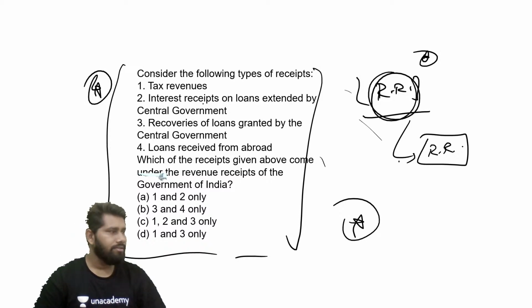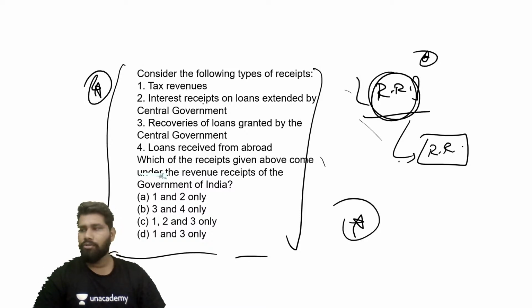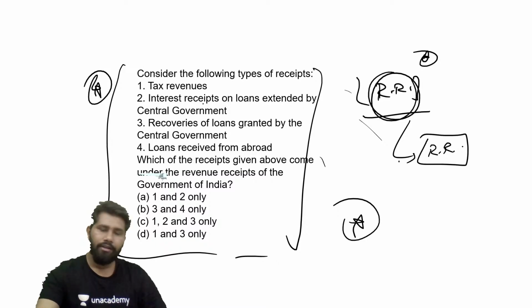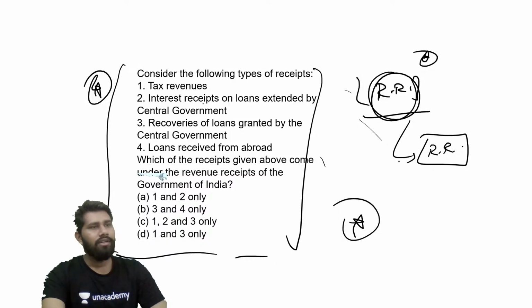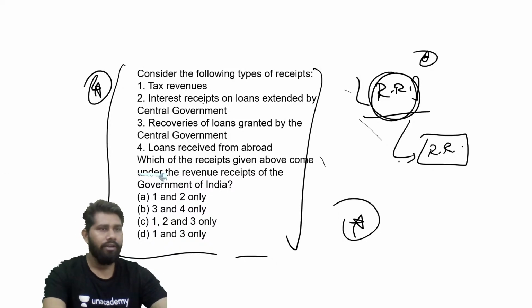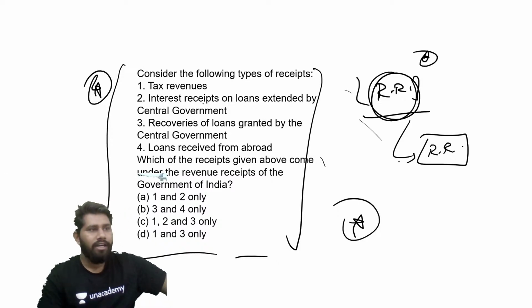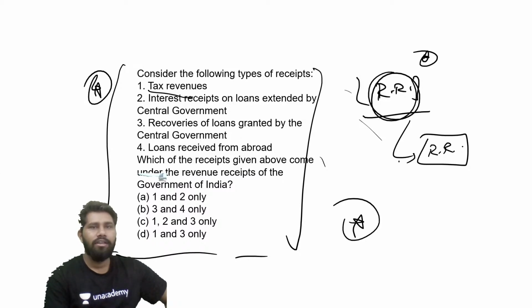Again, review your answers. I would like to say to all of the students that please go through the question, and the statements or options mentioned in the question, very carefully, right? In economics, a single word can make the whole question wrong if you are not reading the question carefully. So it is really recommended to read the question very carefully. Whatever statement, whatever term has been mentioned, let's say tax revenue, try to understand whether it forms part of revenue receipts or not.